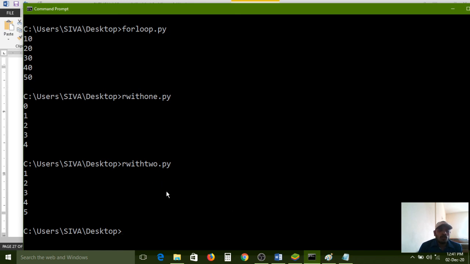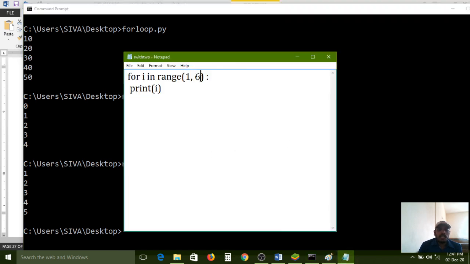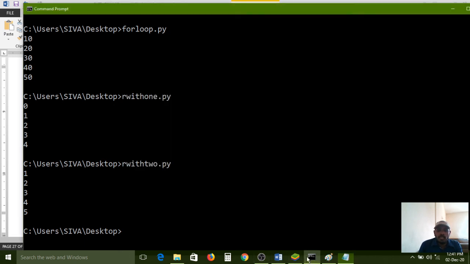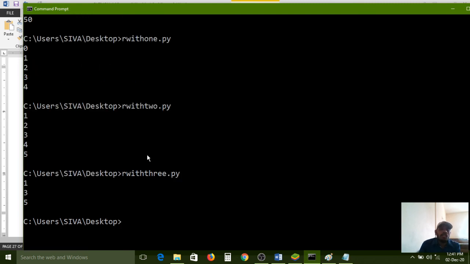But now I don't want to increment by 1. I want to increment by 3 or 4. So for that, here I need to pass 2. Now I am saving again as 3.py. Save as type is all files. Now I am saving. All of you carefully observe. Here it increments by 2: 1, then 3, then 5. So this is the output.